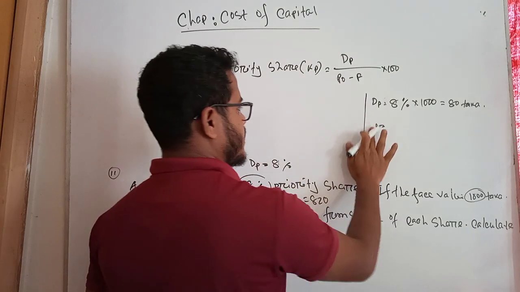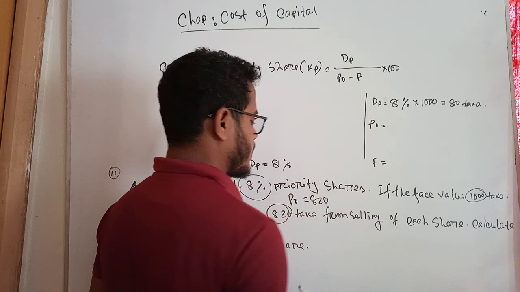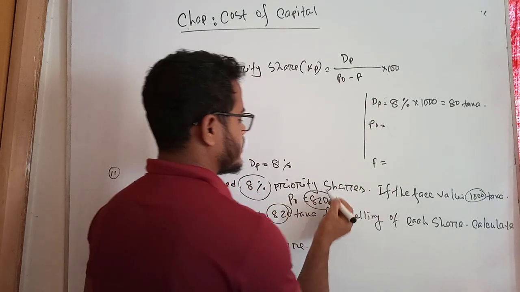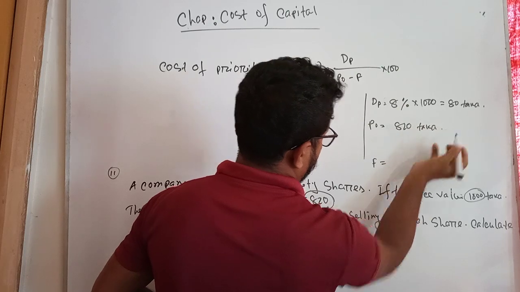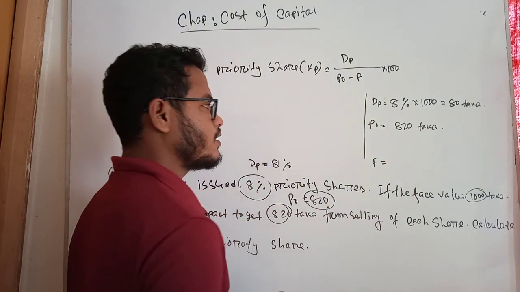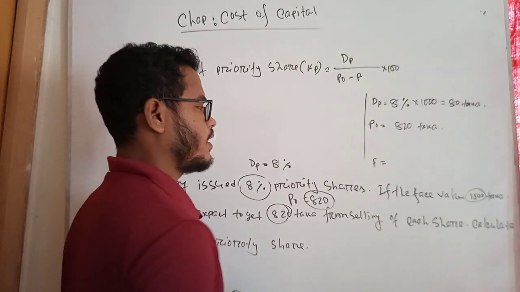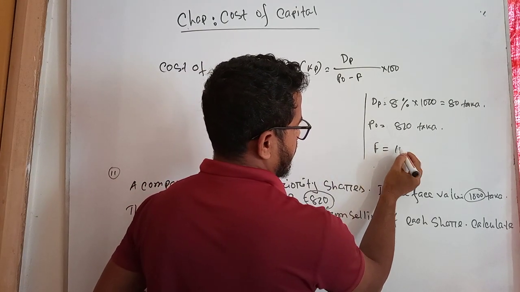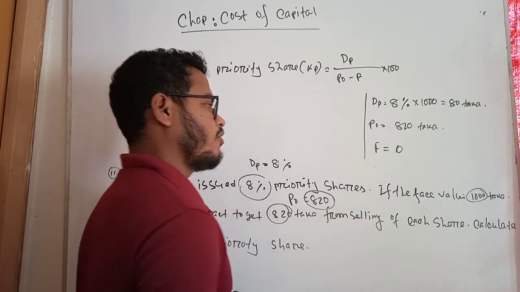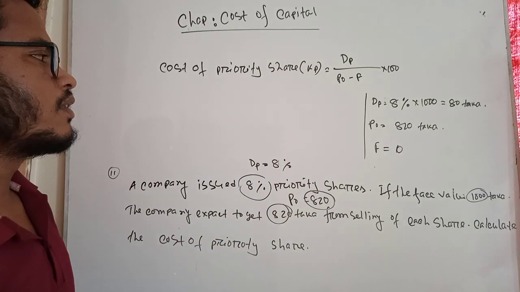P0 represents the current market price or selling price. Here the selling price is 820 taka. F is equal to the flotation cost. So students, here there is no flotation cost, so we let the flotation cost be 0.